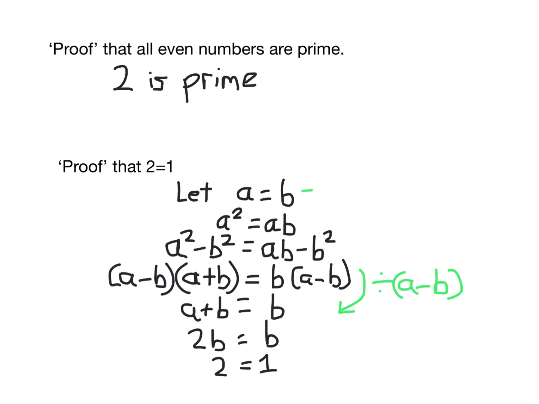And in fact, if a does equal b, it doesn't matter what the values of a and b are, a minus b will equal 0. So in fact, to go from here to here, I've essentially divided by or cancelled 0. And that means that all subsequent steps are incorrect because they follow a premise that is logically flawed.